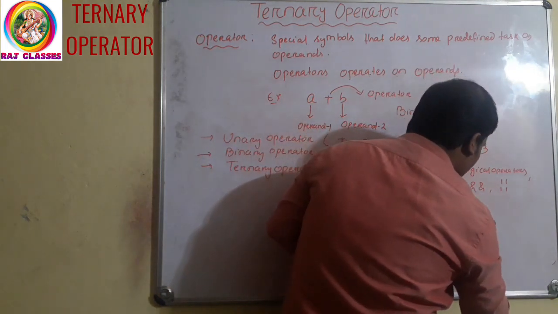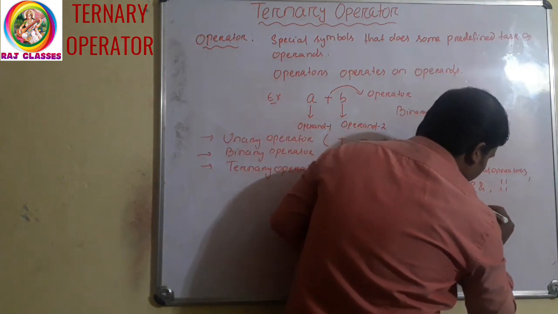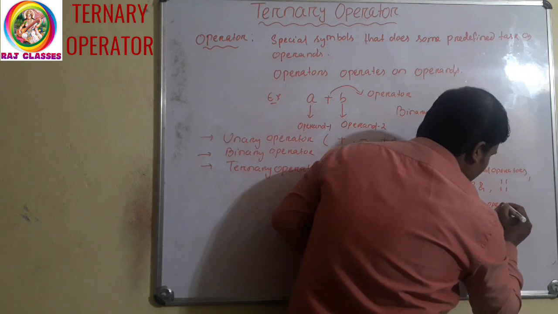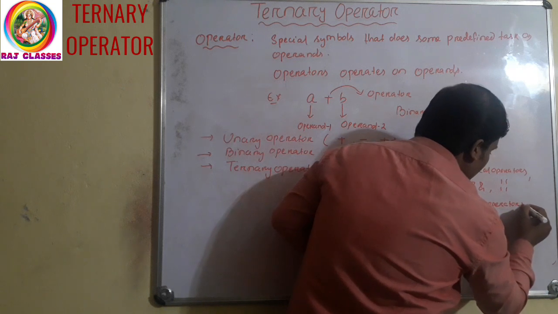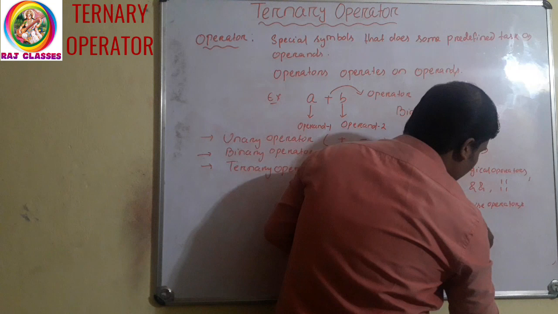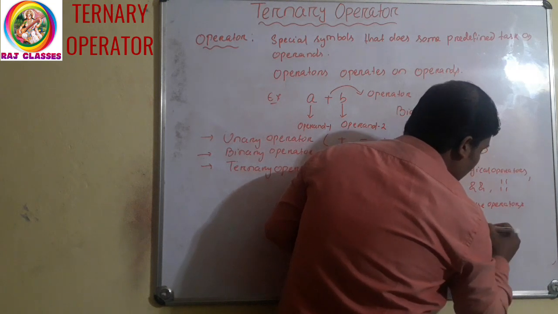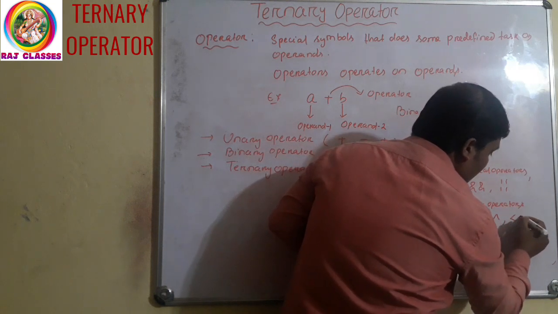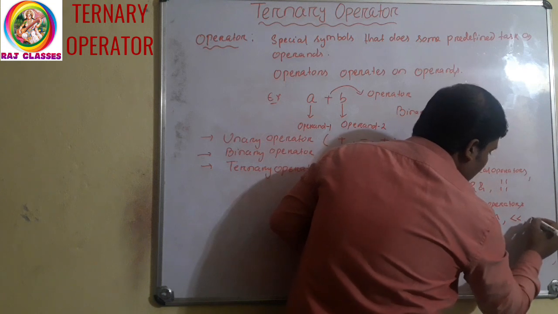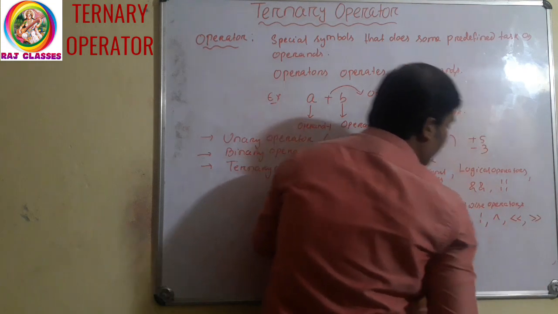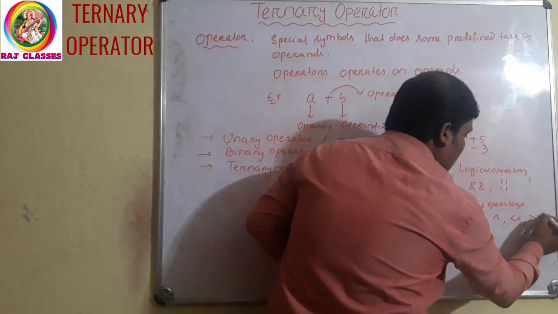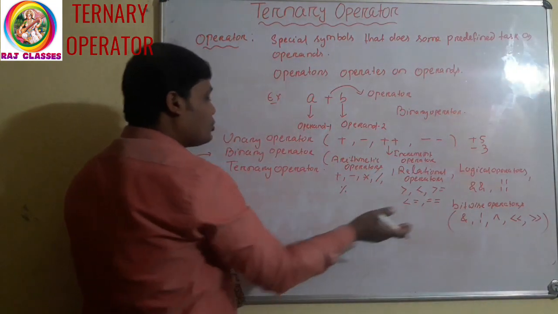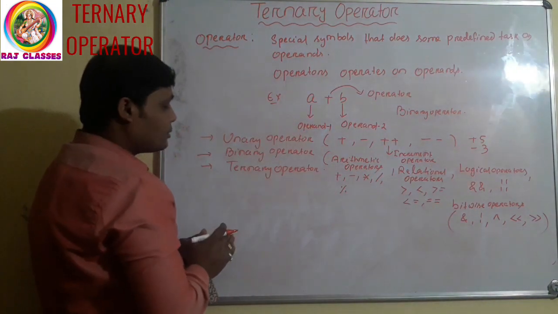Then bitwise operators like bitwise and, bitwise or, XOR, bitwise left shift, bitwise right shift. So these bitwise operators are also binary operators.